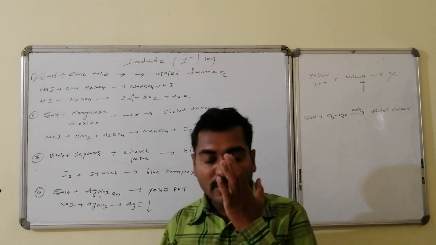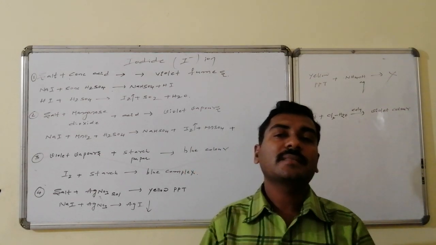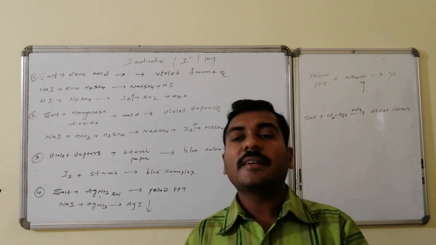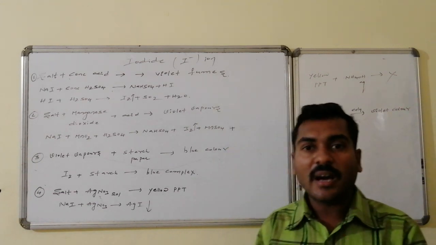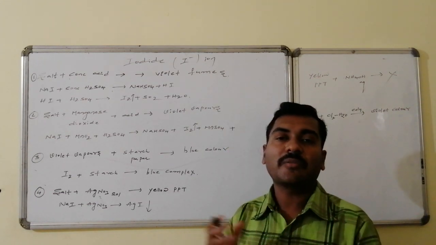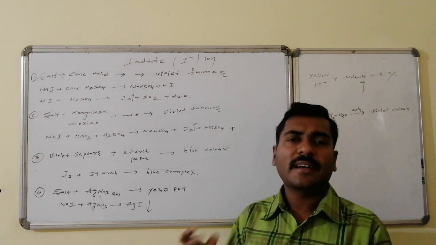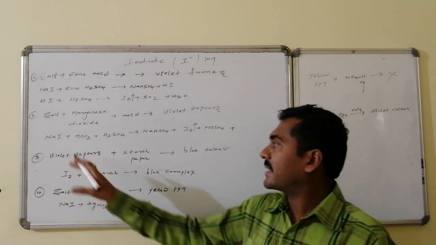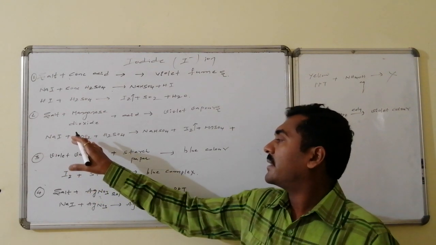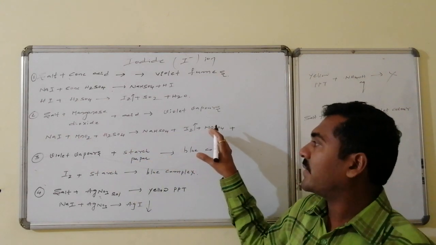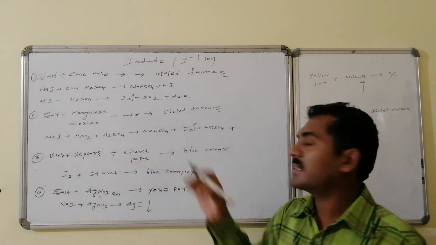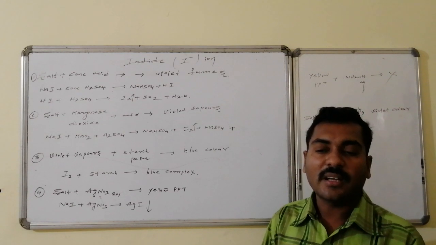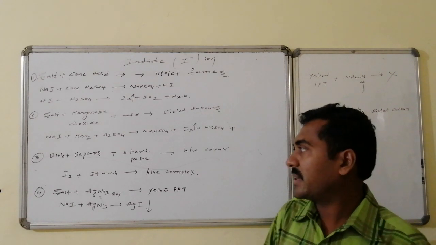Whereas salt followed by manganese dioxide as well as concentrated acid leads to the formation of dark violet color, because the whole quantity of iodine is instantaneously liberated. MnO2 is acting as an oxidizing agent and is reduced to manganese sulfate, whereas iodide underwent oxidation to iodine, that is, dark violet fumes are obtained.